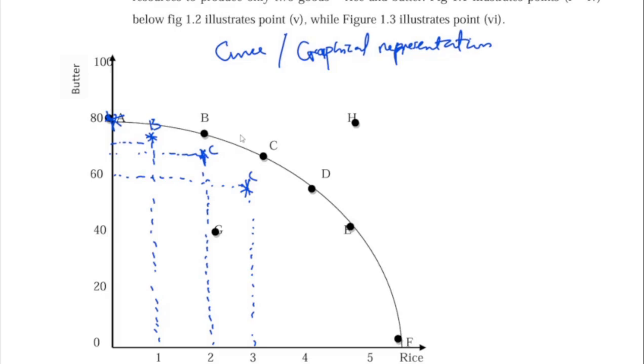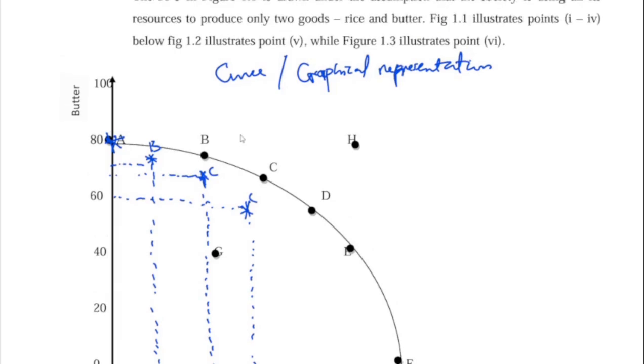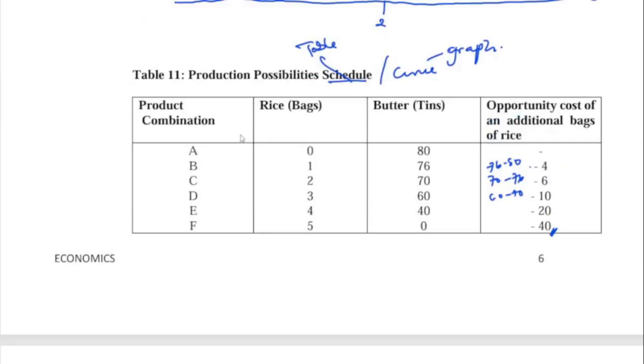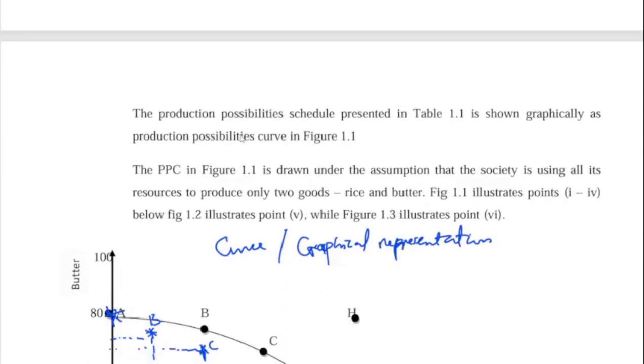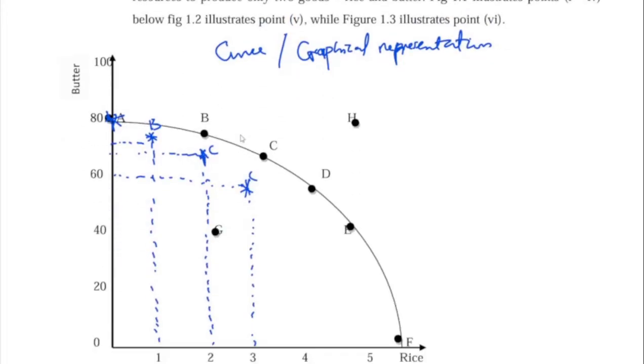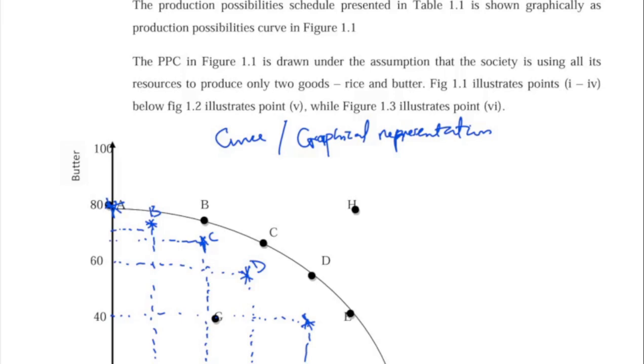And number 4, we have 40 to 20. All right, so there was a mistake here. It has been corrected here. There was a mistake here. I wrote C twice, so I've corrected it.